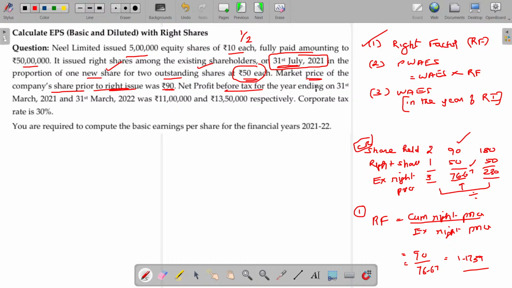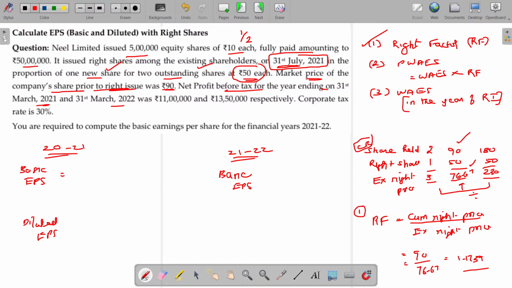Net profit before tax for the year ending 31st March 2021 and 2022. For the current year, you have to calculate basic EPS and diluted EPS. For the next year, you will calculate only basic EPS.